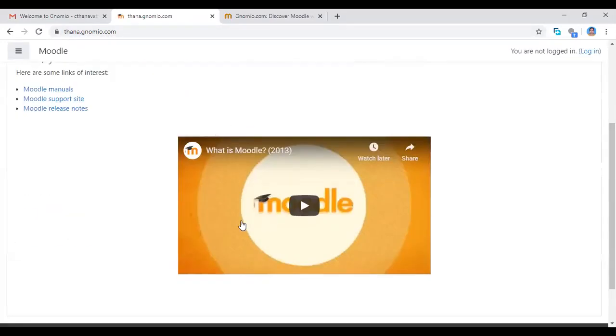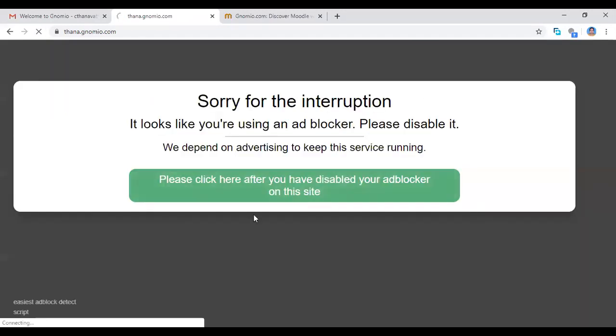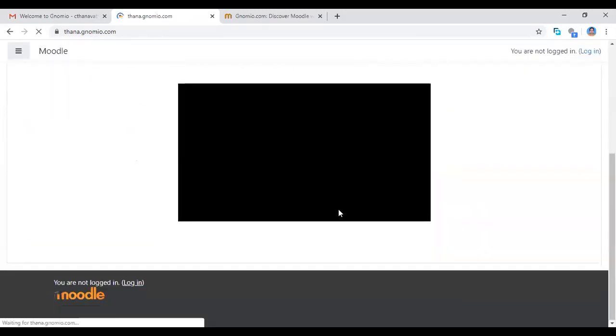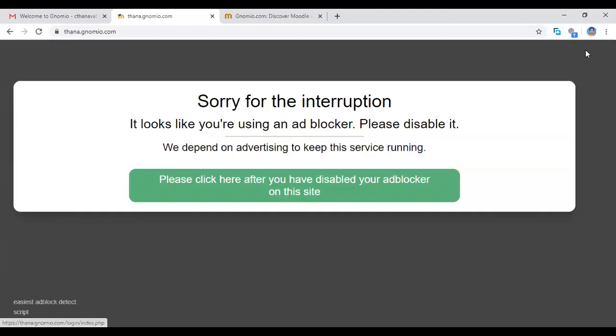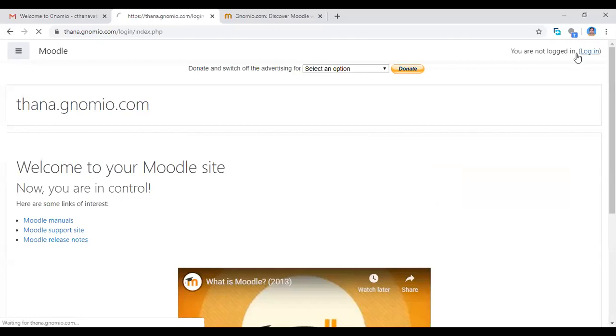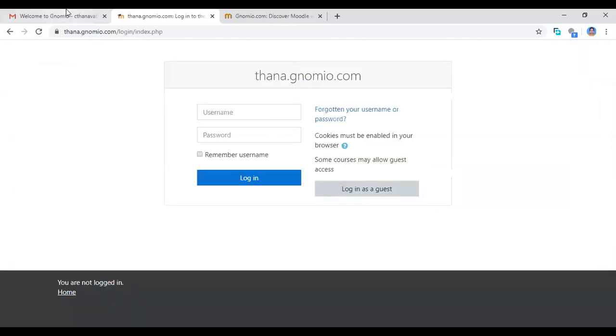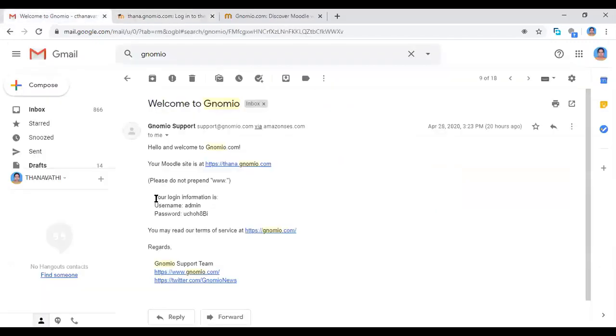See this default concept, introduction to Moodle. This will be open. So when you click this, you go to the login. See the right hand corner, you have that login page. In your mail, you have the username and password. So here you click enter.